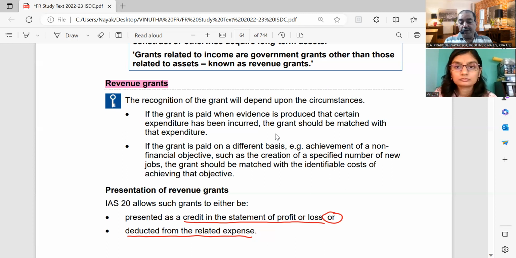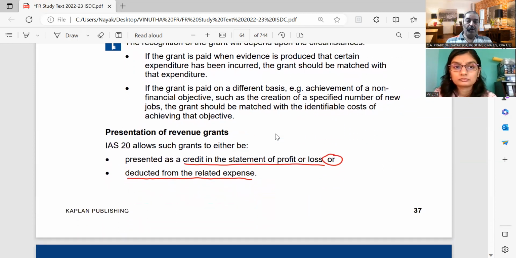Now, presentation of revenue grants: how are you going to show it? Either you can show it as a separate item on the credit side of the profit and loss, or you can deduct it from the expenses on the debit side. Okay.